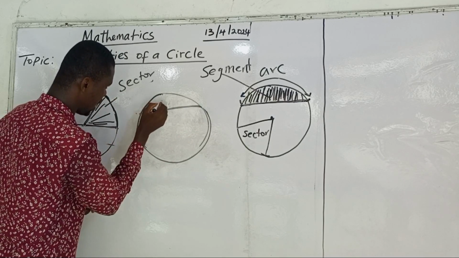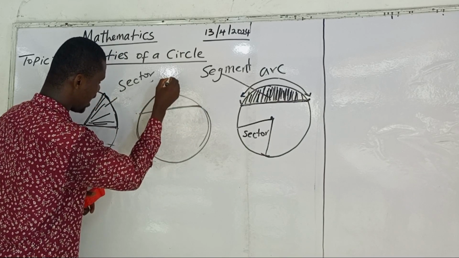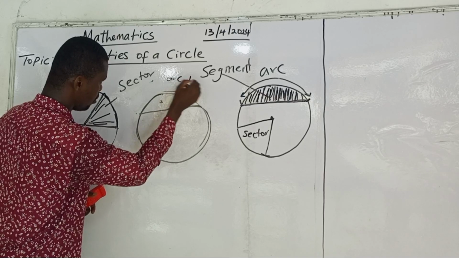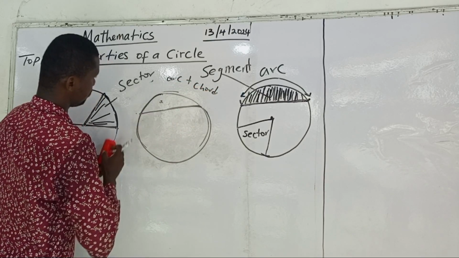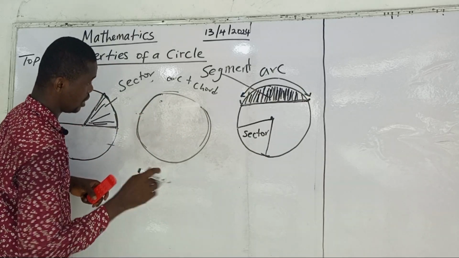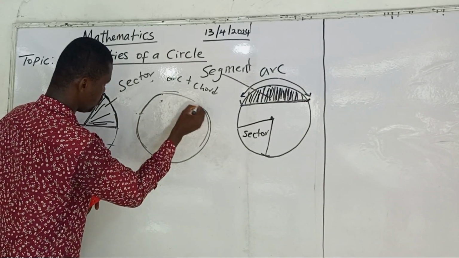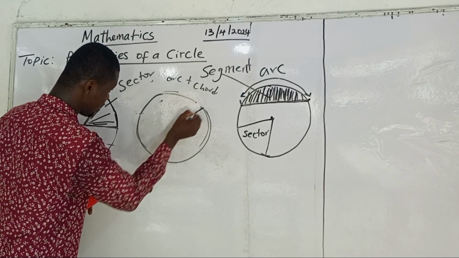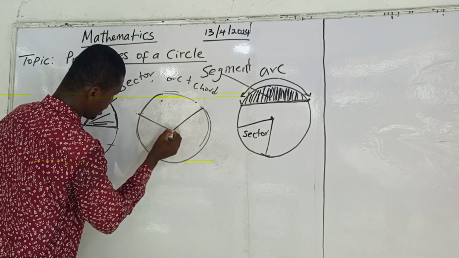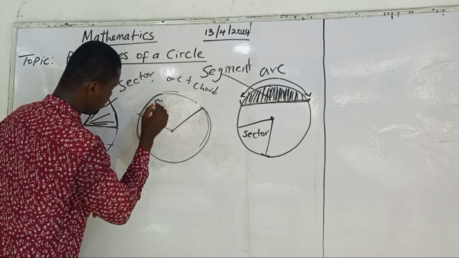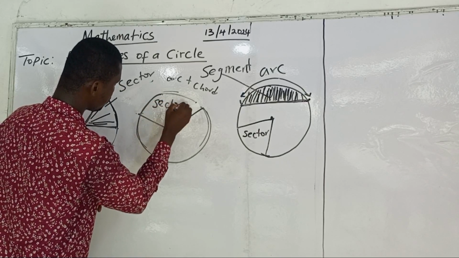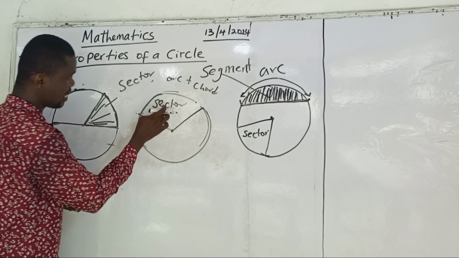This line is a chord, here is a segment. So this side is an arc. So arc plus chord, they form what? Segment. Two radii, they form what? Sector. So as long as it comes from the middle, it is still a sector. You see it? All this side is a sector.